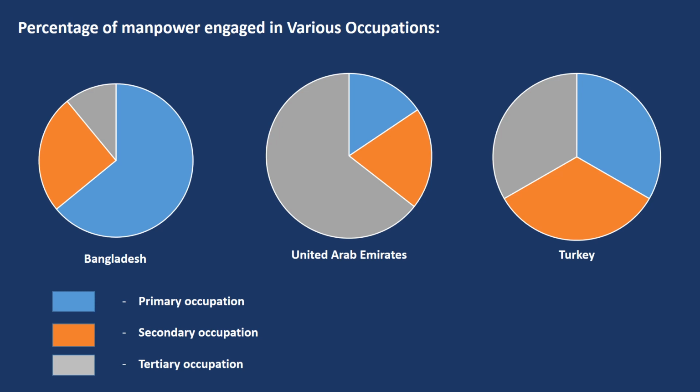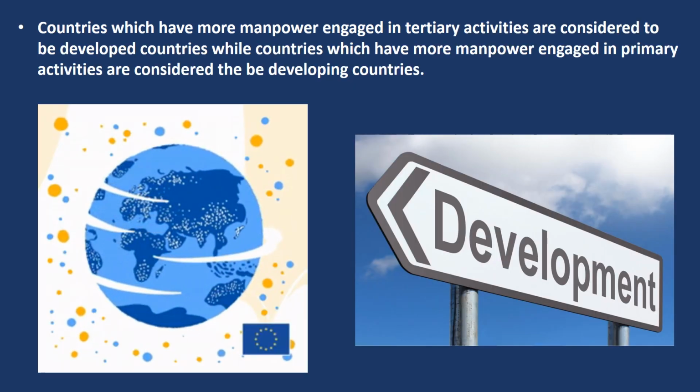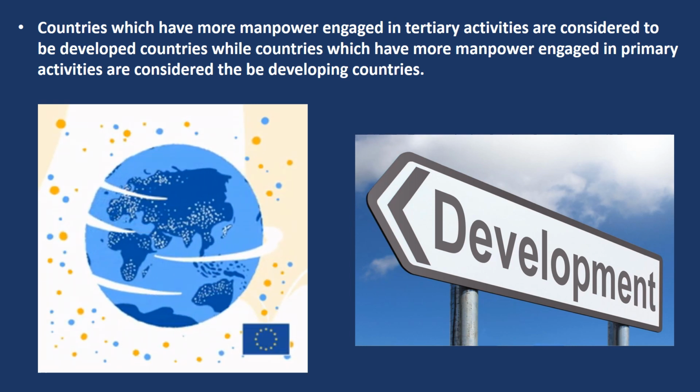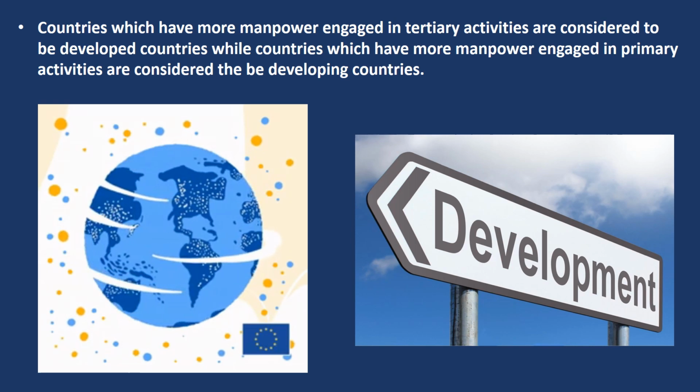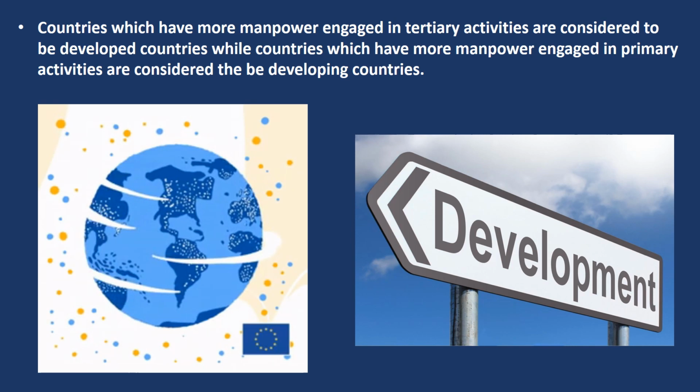Which country has almost equal manpower engaged in all the occupations? And the answer is Turkey, because all the occupations in this pie chart are almost equal. Countries which have more manpower engaged in tertiary activities are considered to be developed countries. Example, UAE. It is a developed country.